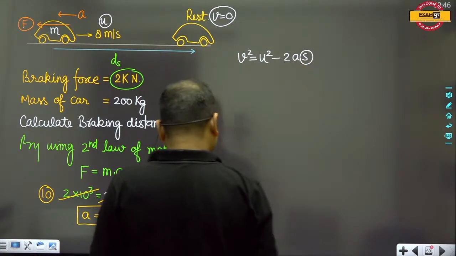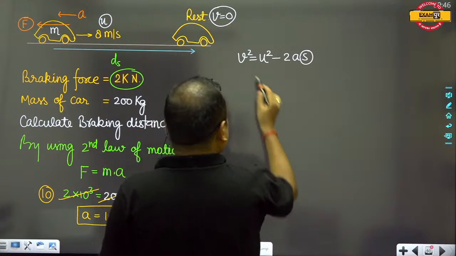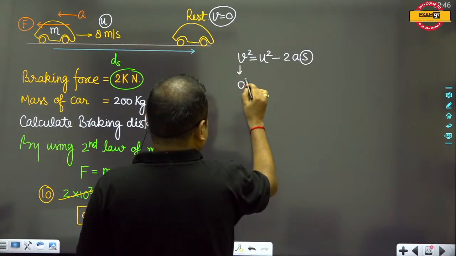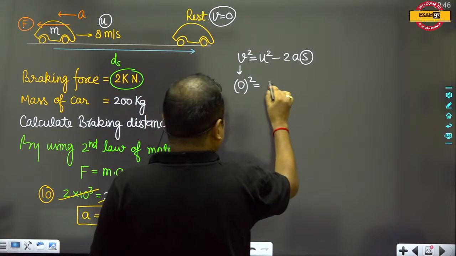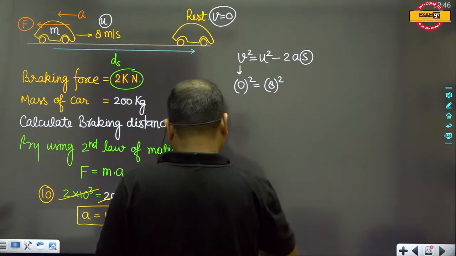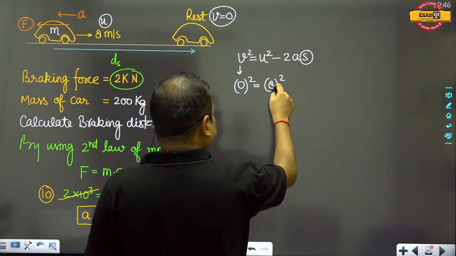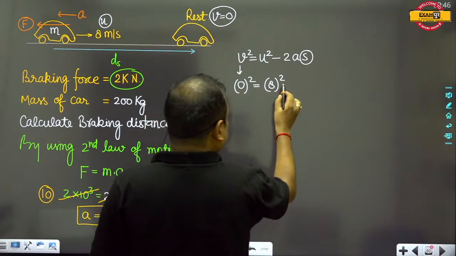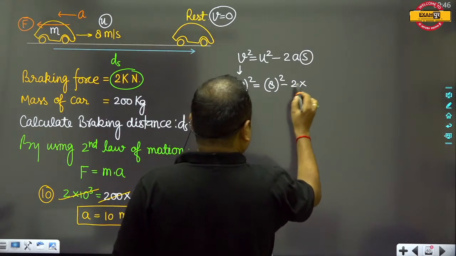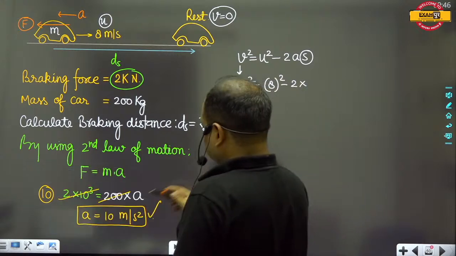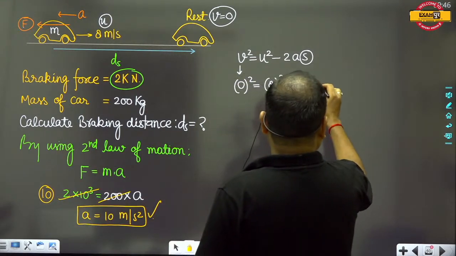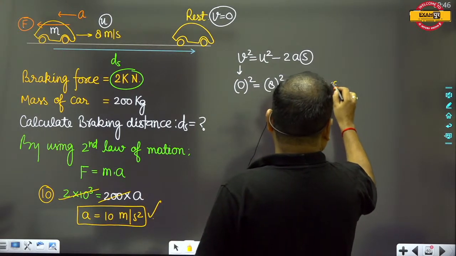So 0 square equals 8 square minus 2 into a, and a means 10, into s.